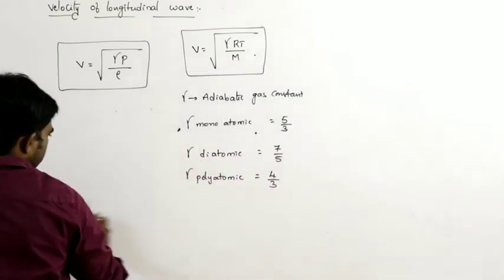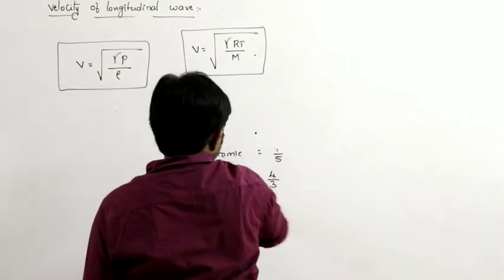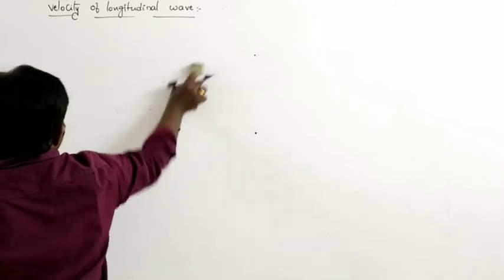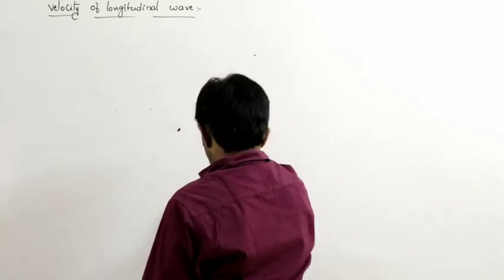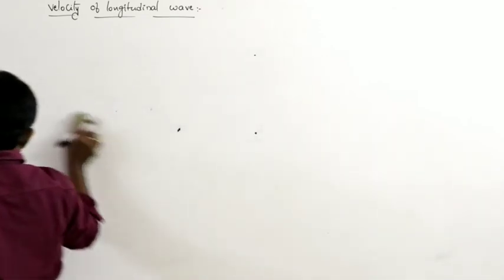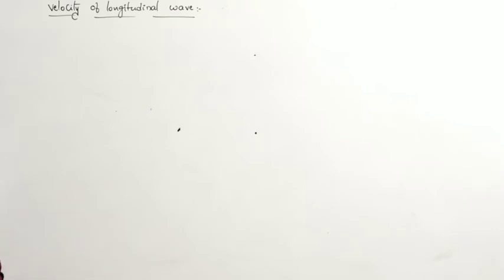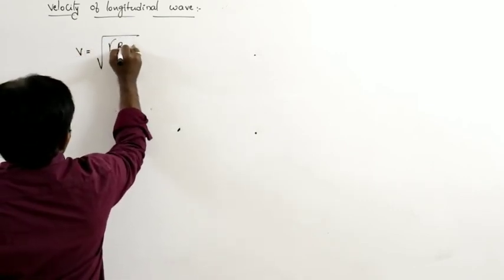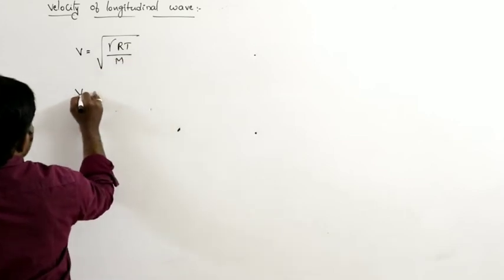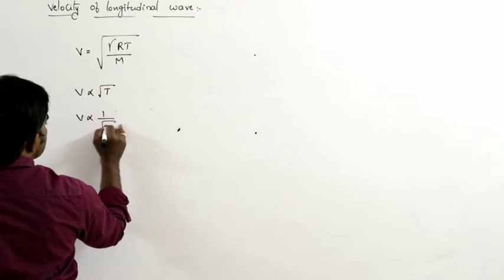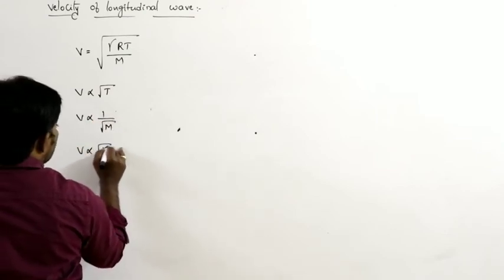Now here, V is equal to square root of gamma RT by M. From this, the velocity of the longitudinal wave is directly proportional to root T, inversely proportional to root M, and inversely proportional to root gamma also.